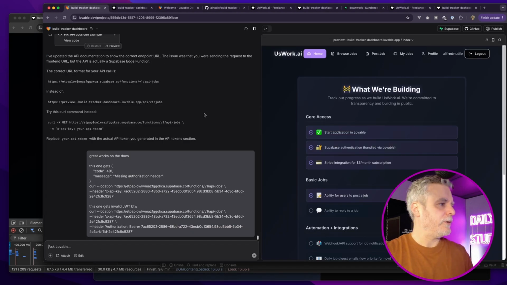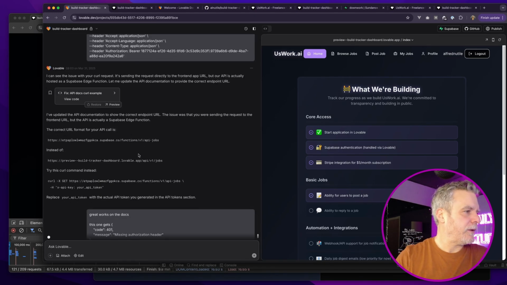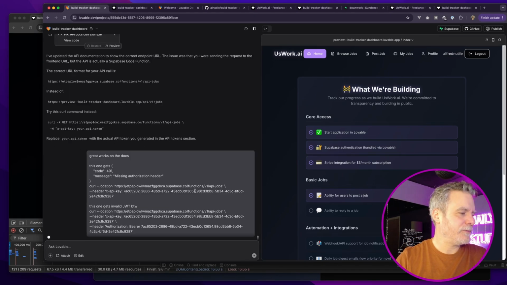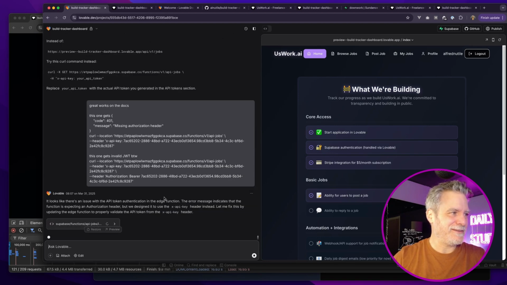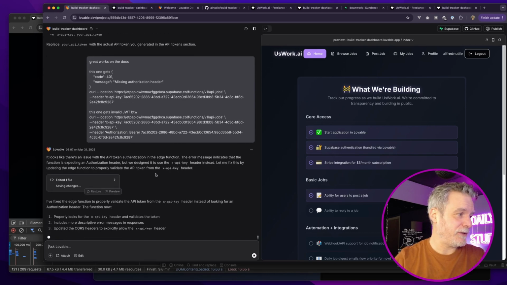Wonder if it's a Supabase setting. Let's see what it said here. The correct URL. Yeah. So cool if this works. There's a lot to just enjoy about Supabase right now. I used to do all this stuff in another framework, and to have it all here like this can be really nice. Storage, real-time events, listening to events inside of the database, webhooks, API stuff, auth. It's pretty crazy.